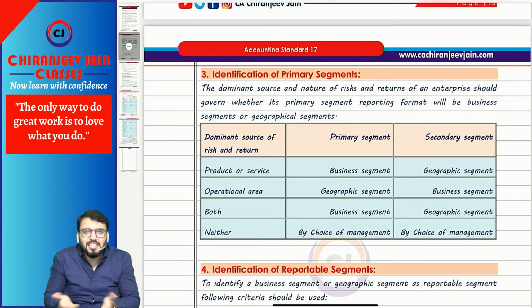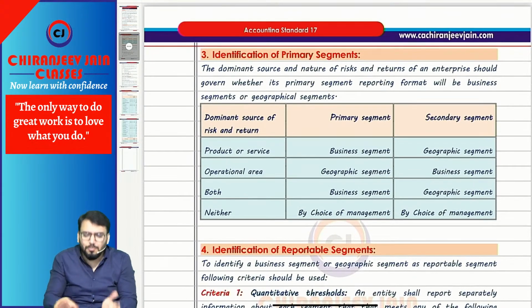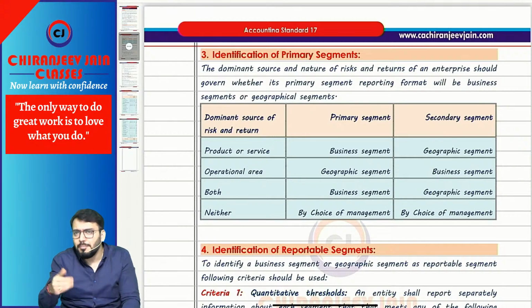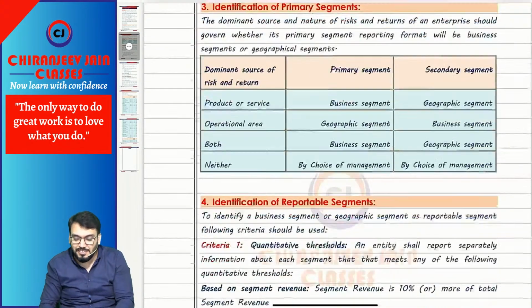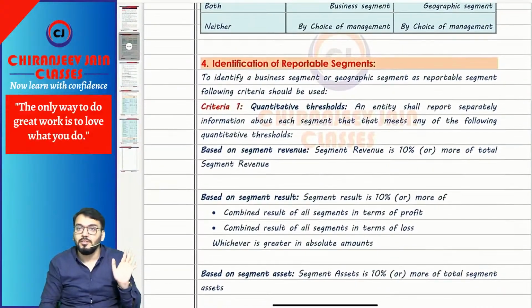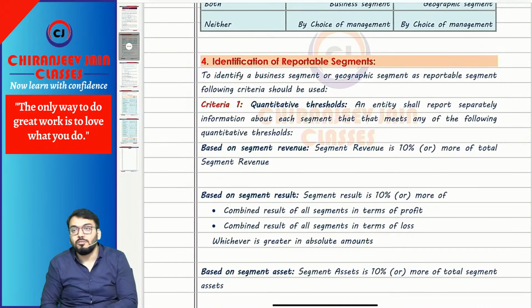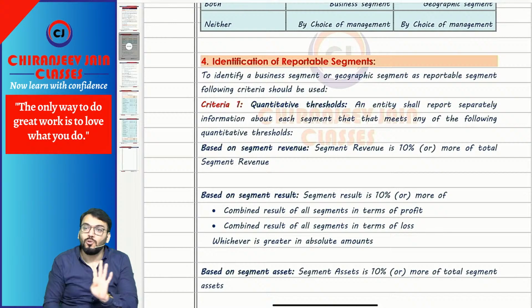If both are dominant sources, then primary will be business and secondary will be geographical. But if you cannot identify that, it will be based on management choice. Then let us come to identification of reportable segment, which depends upon 4 criteria.